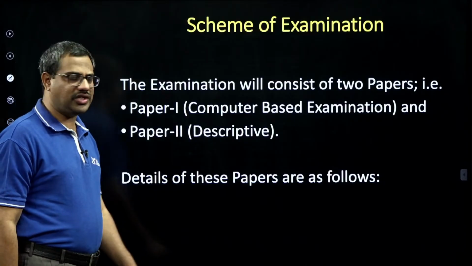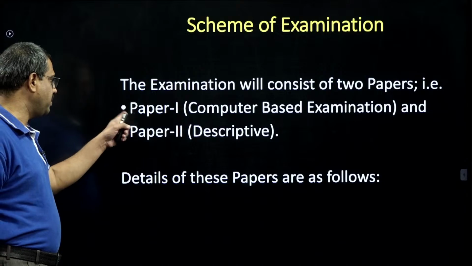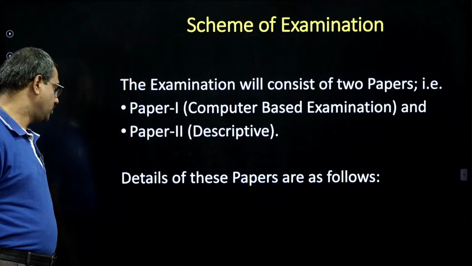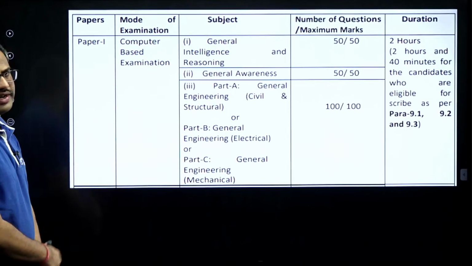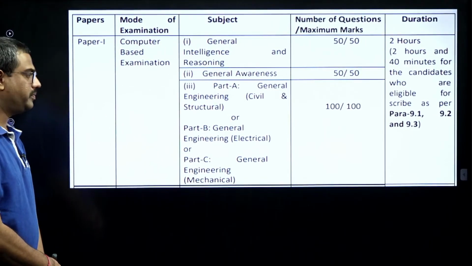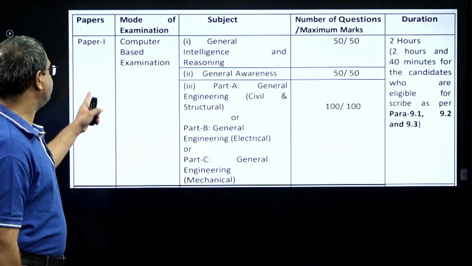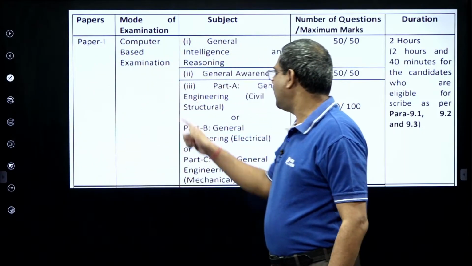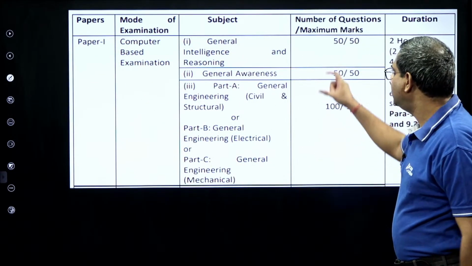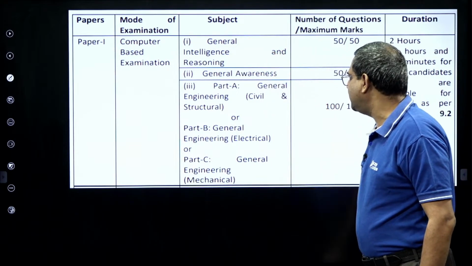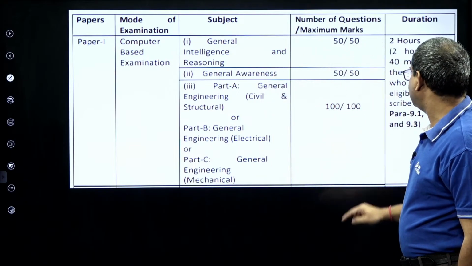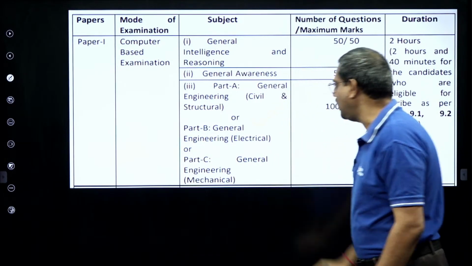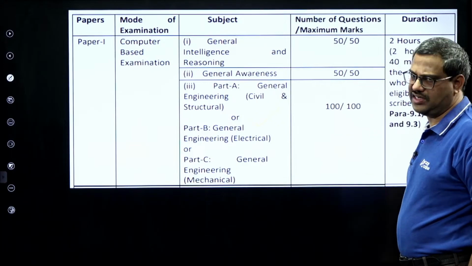Then scheme of examination, briefly. We are talking paper 1, CBE or CBT, we call computer based test, and paper 2 is descriptive. Details of these papers, this is very important, I want to highlight. In paper 1, computer based examination, the subjects are general intelligence and reasoning, 50 marks, 2 hours, then general awareness, and part A, and this is where we will talk technical, about electrical, 100 out of 100, that is very important.